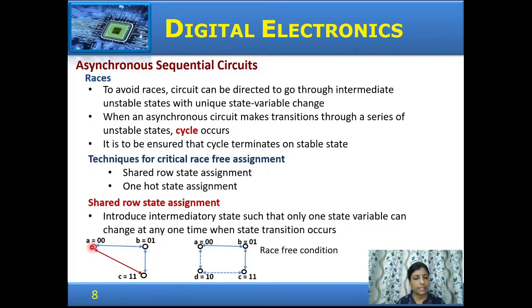But if there is a straight transition from A to C, that is 0, 0 to 1, 1, then a race condition could occur. So in this case, introduce an intermediary state D with a value 1, 0 such that from A it goes to D and then D to C or vice versa. So from A to D, 1, 0, only one variable has varied, and to C, again only one state variable changes. Therefore, the race condition is eliminated.